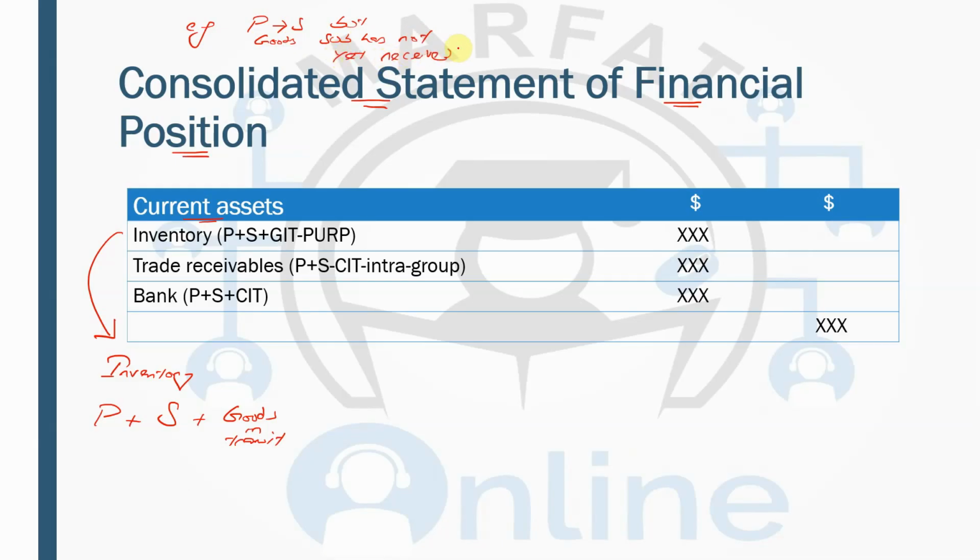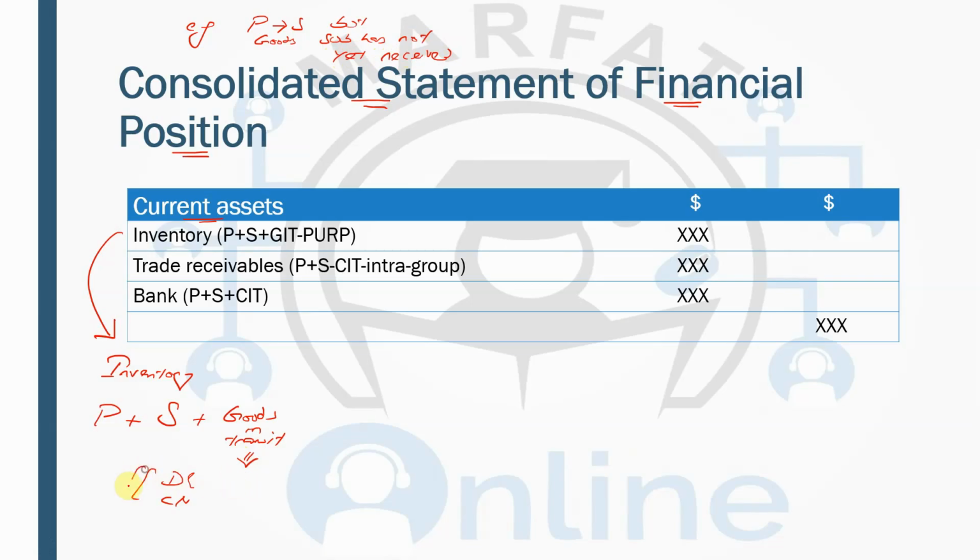This is known as goods in transit. Obviously they have not received it, but they will receive it at some point in the future. So just assume that this inventory has been received.